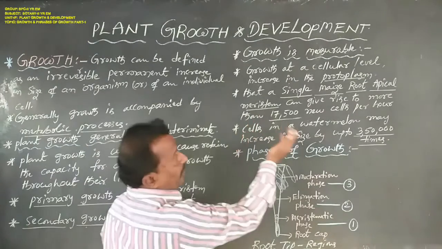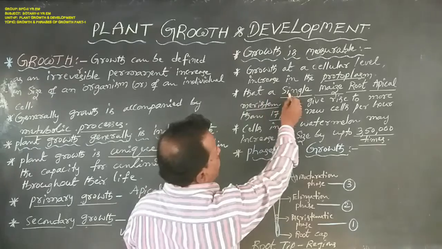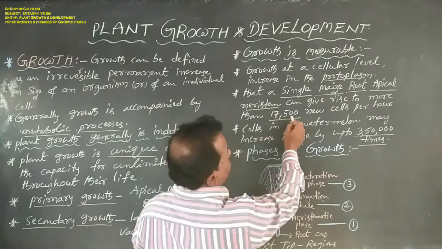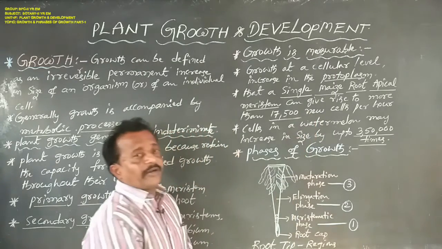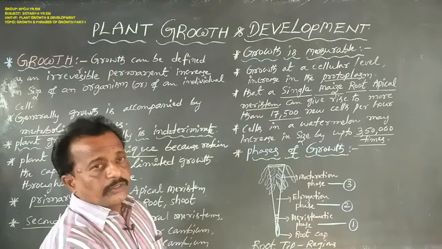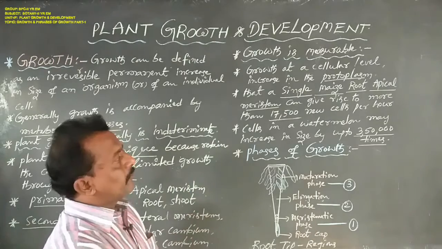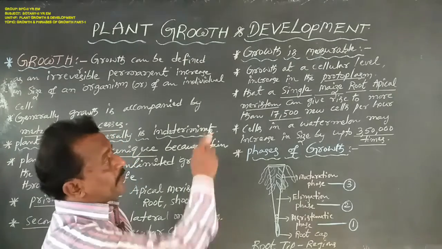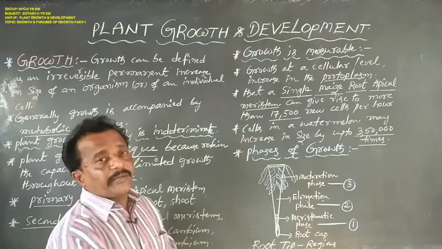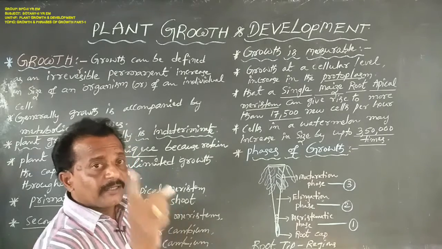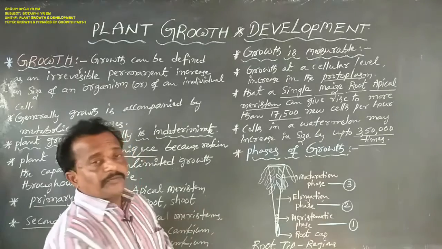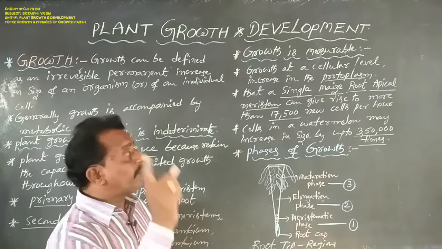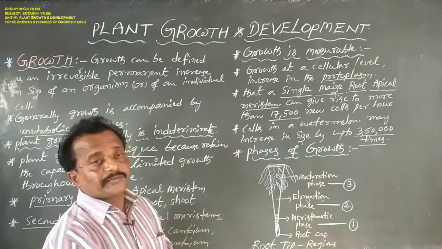As an example, a single maize root apical meristem can give rise to more than 17,500 new cells per hour.